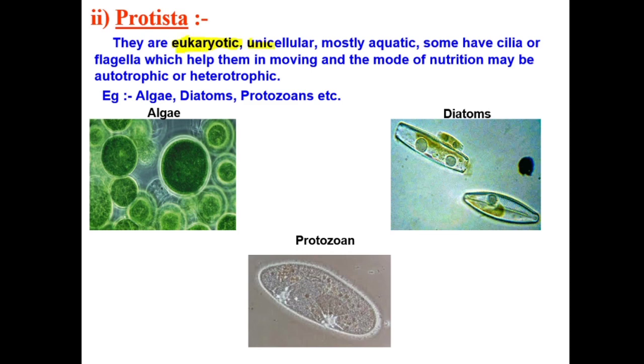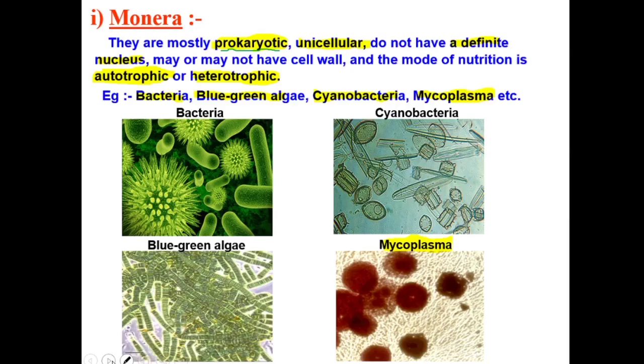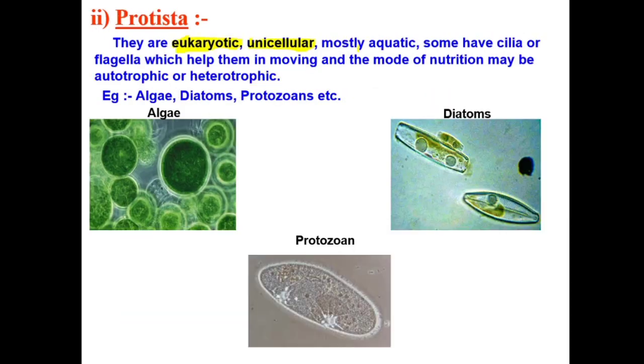If you are eukaryotic and unicellular, then only can you be in kingdom Protista. What are they? They are mostly aquatic. Some of them have cilia or flagella. Cilia and flagella are nothing but small hair-like structures, as you can see here.